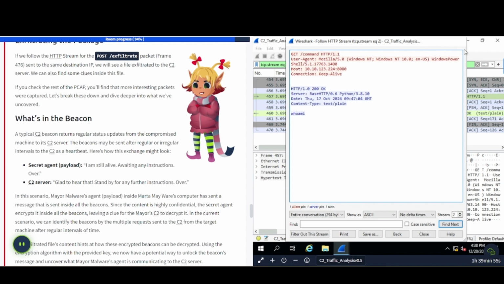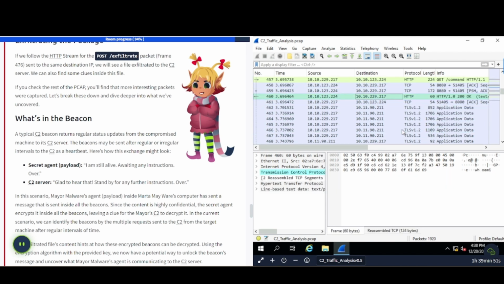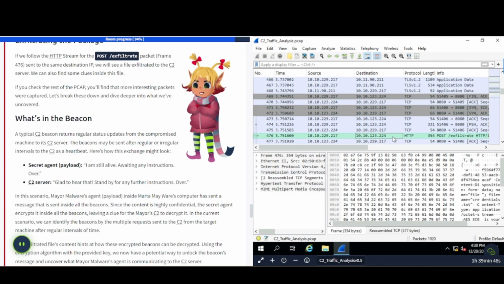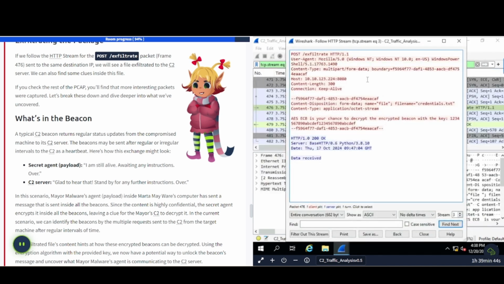So if we want to do that, click this X here, then this other X here, and then scroll down to that particular area. There it is. Right click, follow HTTP stream. So there we go.